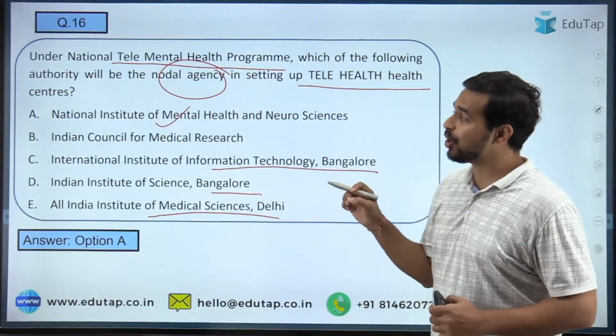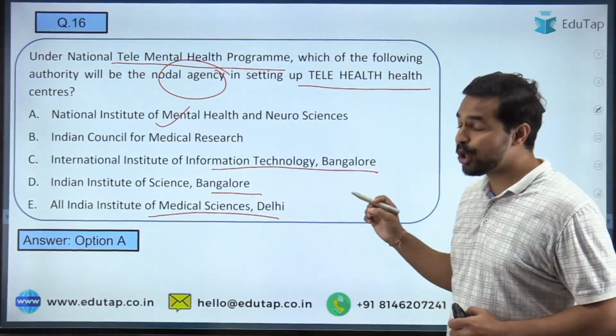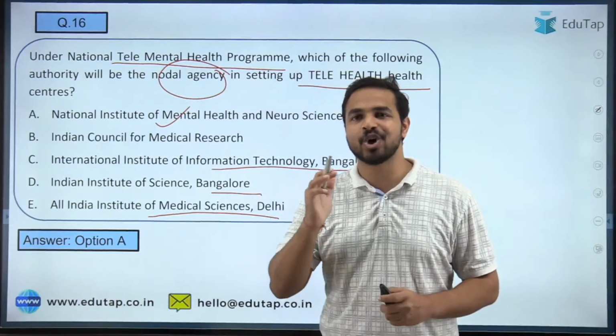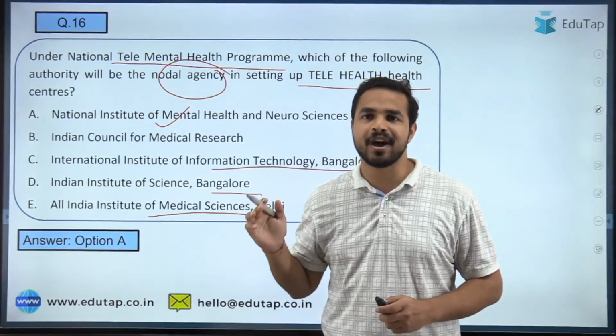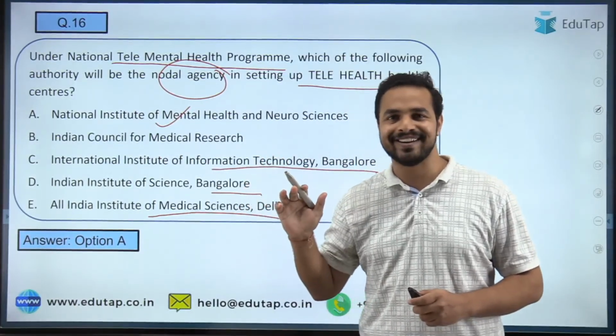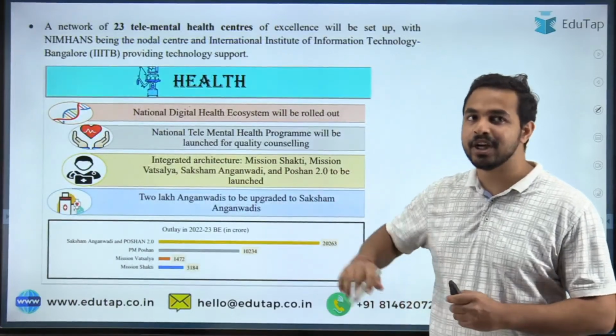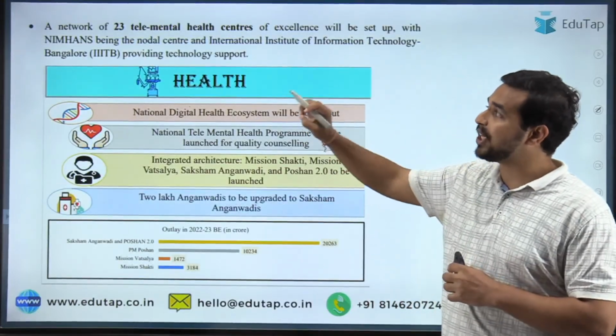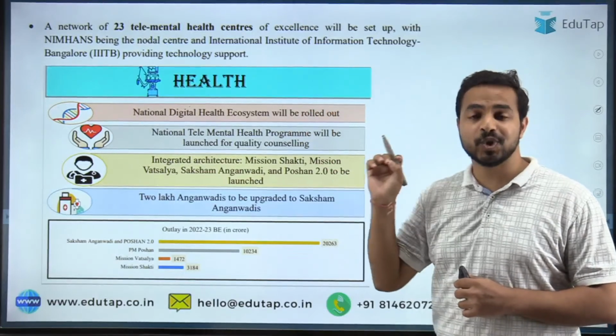That is National Institute of Mental Health and Neurosciences. That is the right answer to this question, option A. So Soumya, Anuradha, Megha, Ravi Shankar, everybody has answered the question correctly. That is NIMHANS. Absolutely right, guys. तो यहाँ पर आप देख सकते हो, there will be 23 tele mental health centers which will be set up.